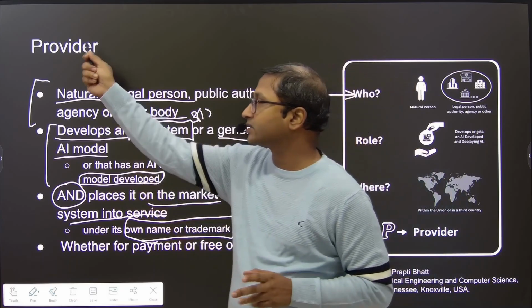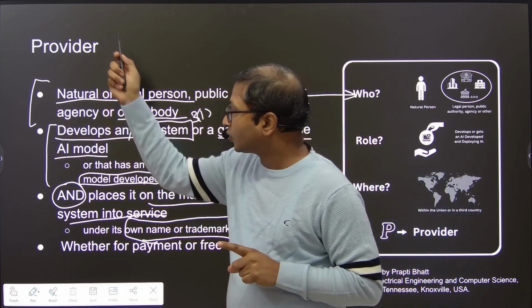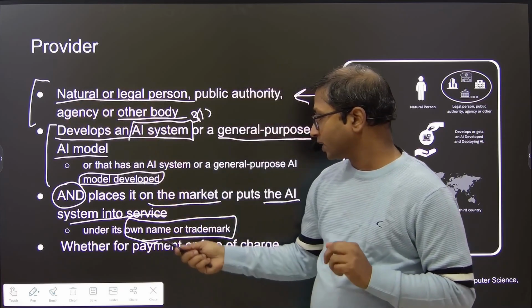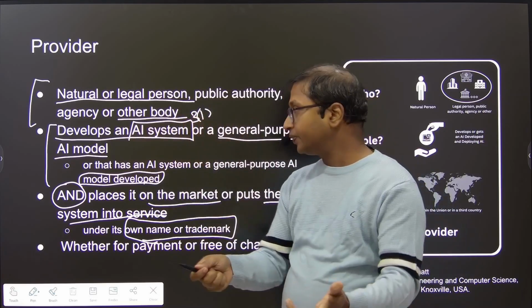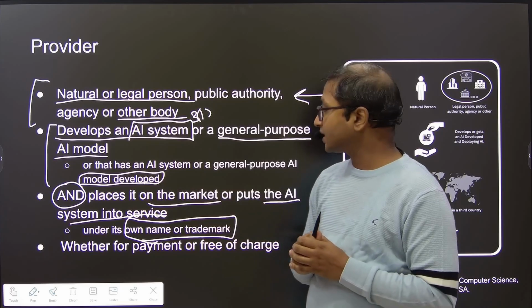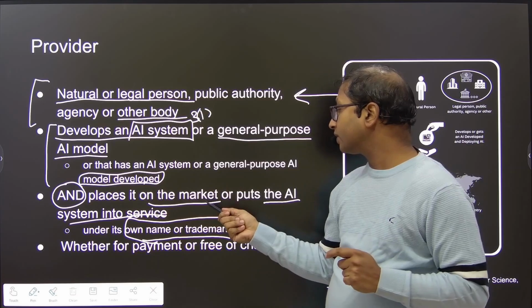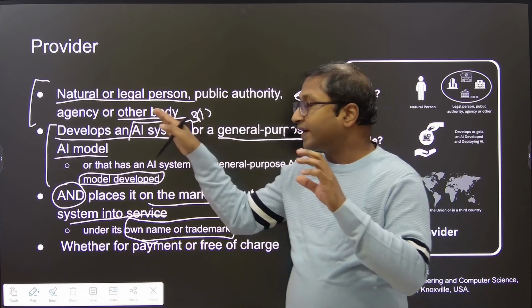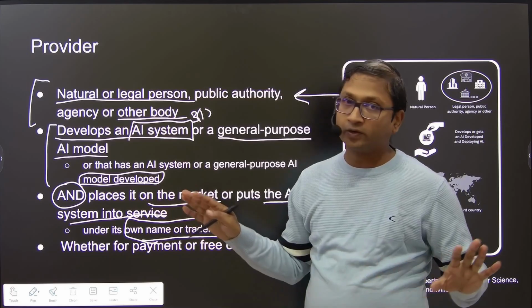That does not alter the status of a provider. What matters is that a provider is one of these entities that develops or gets developed the AI system or the general purpose AI model, and one has to place it onto the market or put it into service. If I just get it developed and I don't place it onto the market, then I don't become a provider.